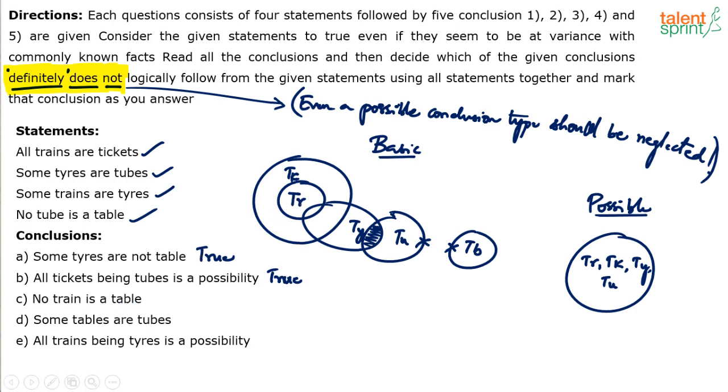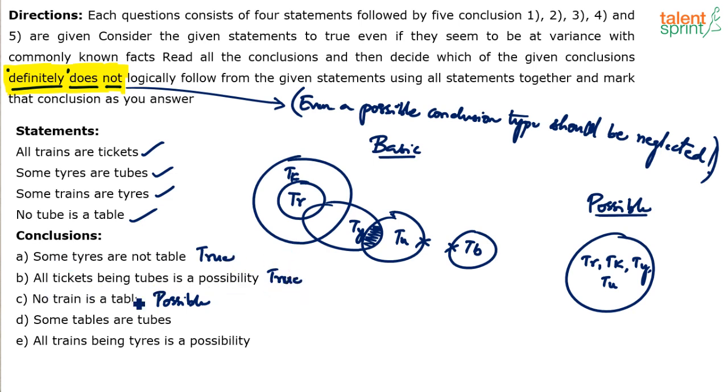But then understand the point. The question here is asking us to find out those conclusions which definitely do not follow. This conclusion follows sometimes. In the basic diagram, it follows at least. It is possible. Some tires are not tables is definitely true. All tickets being tubes is a possibility.